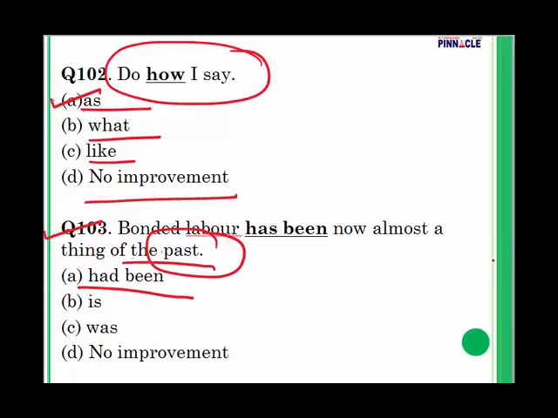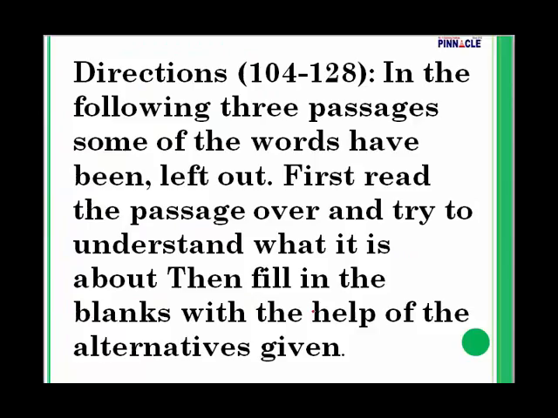Out of the 4 options that have been given to you, we will go with option B. Bonded labor is now, because it is mentioned now also here, and this sentence is in the passive voice. So bonded labor is now almost a thing of the past. So for 103, the answer is going to be B.